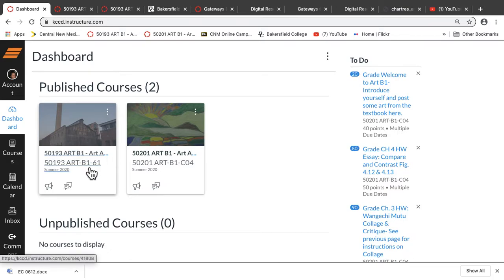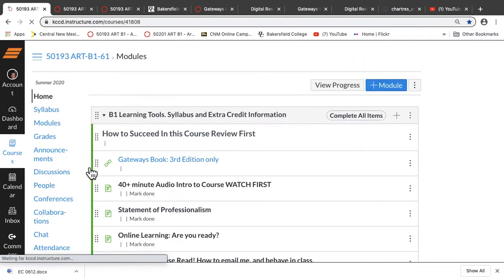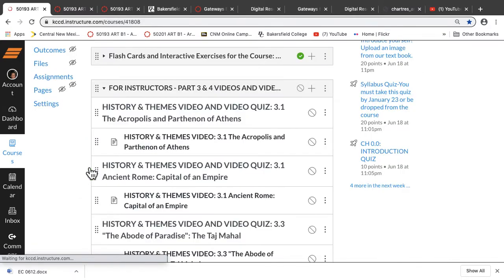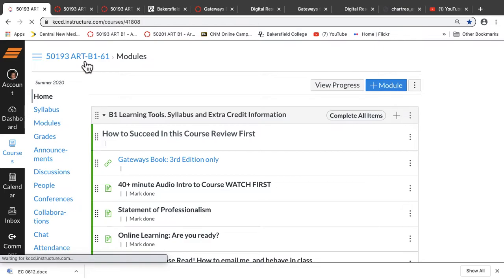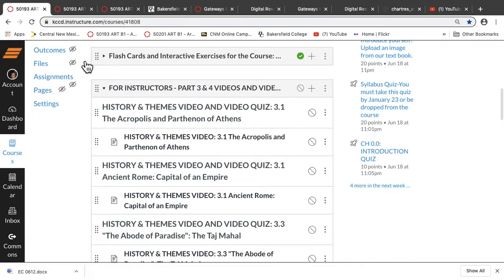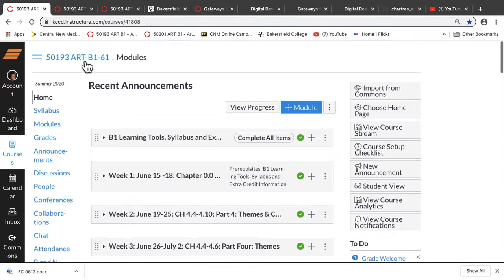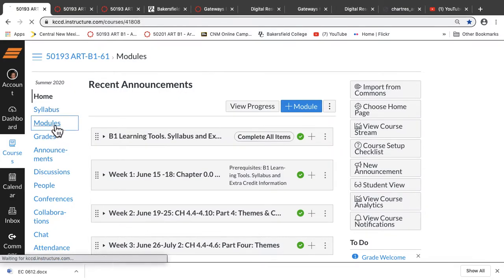These are the two courses I'm teaching currently at Bakersfield. I'm going to click on our course, and that's going to take us to the home page. And I'm just going to mention here, and here, the modules. All three of these bring us to the modules page. I set the home page to the modules page. So if you click here, you get the same thing. Home, or if you click on modules.